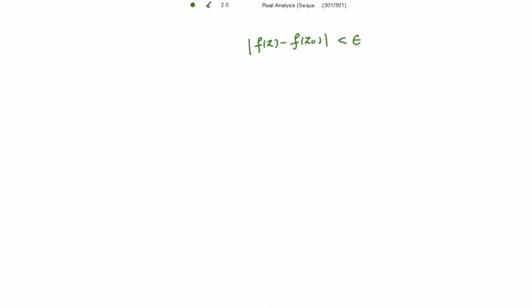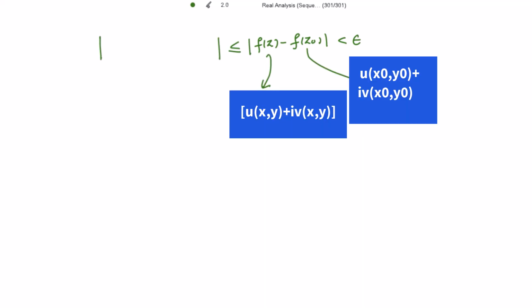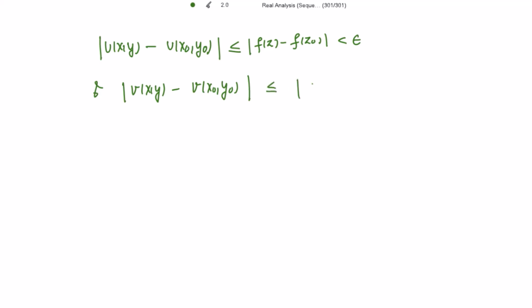There is also one result for the difference of their real parts and also the difference of their imaginary parts. So mod of the difference of their real parts is always less than or equal to mod of f(z) minus f(z0). Also, the difference of their imaginary parts is less than or equal to mod of f(z) minus f(z0), which is further less than epsilon.